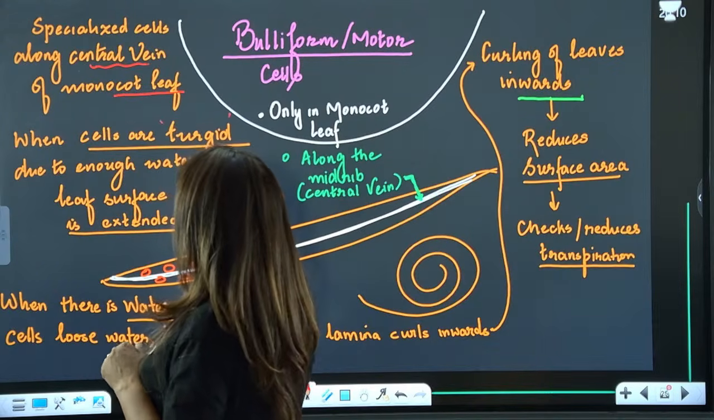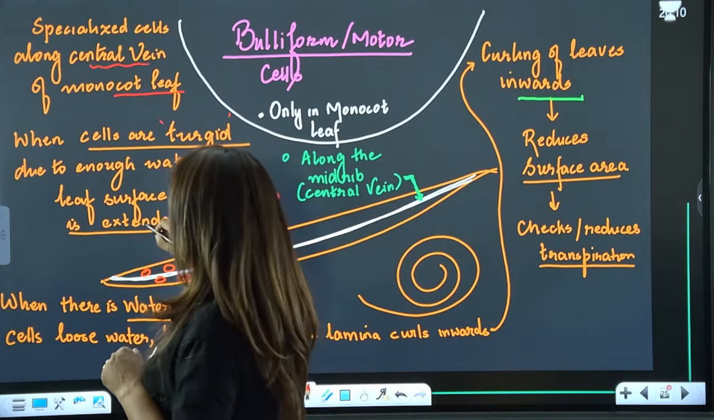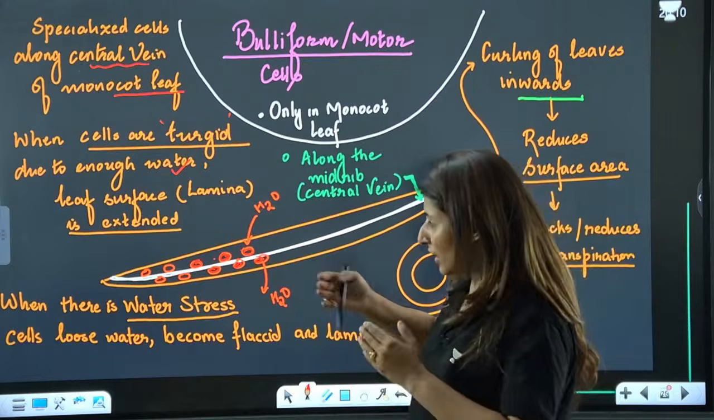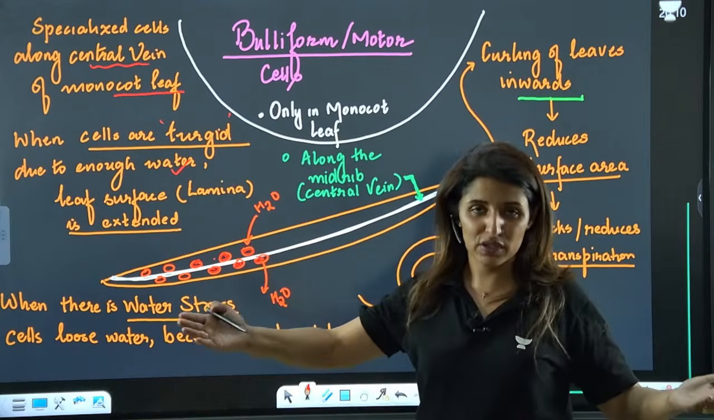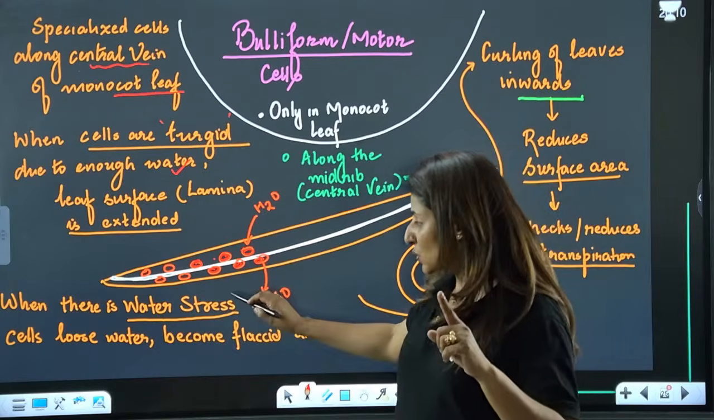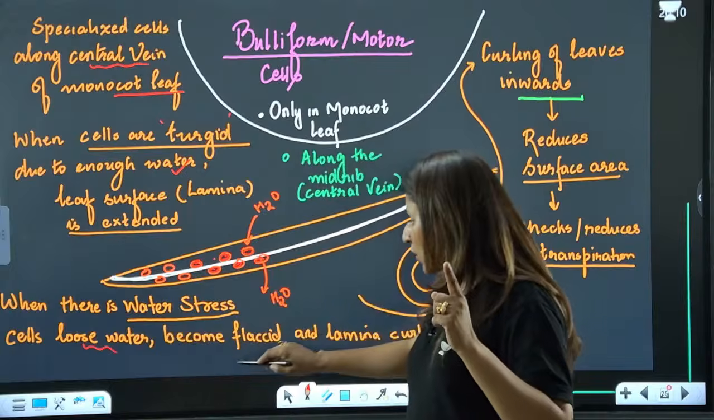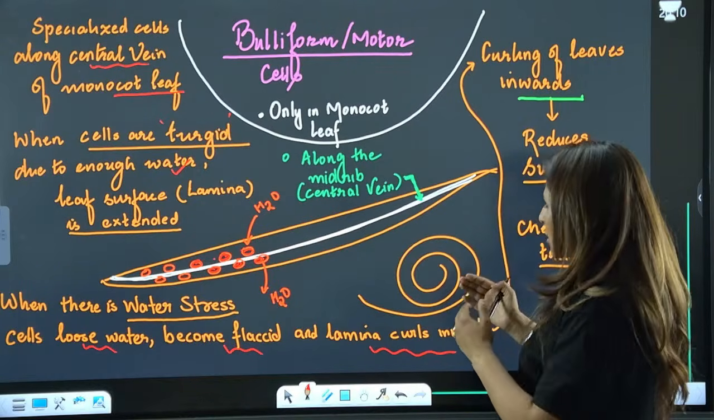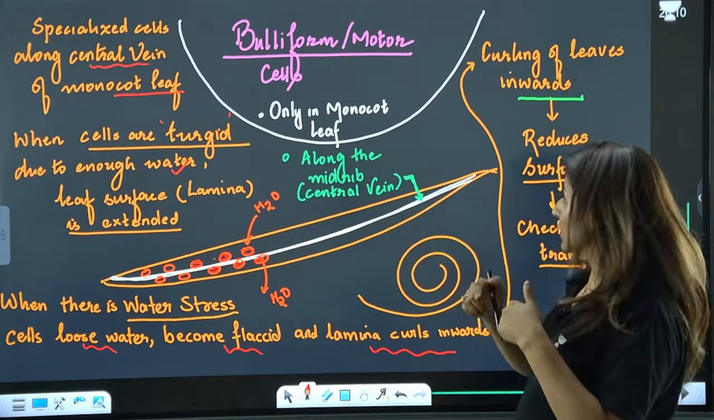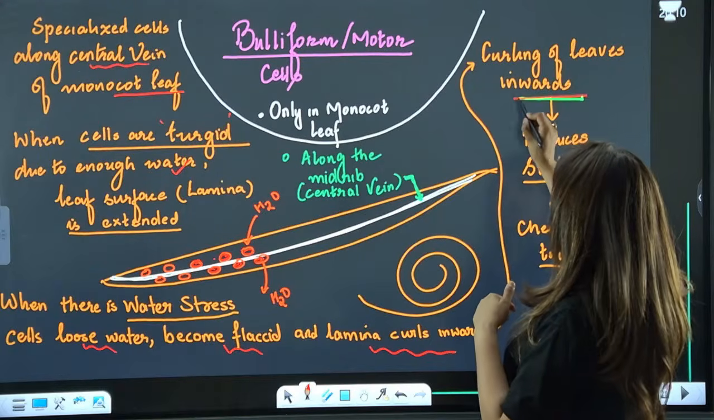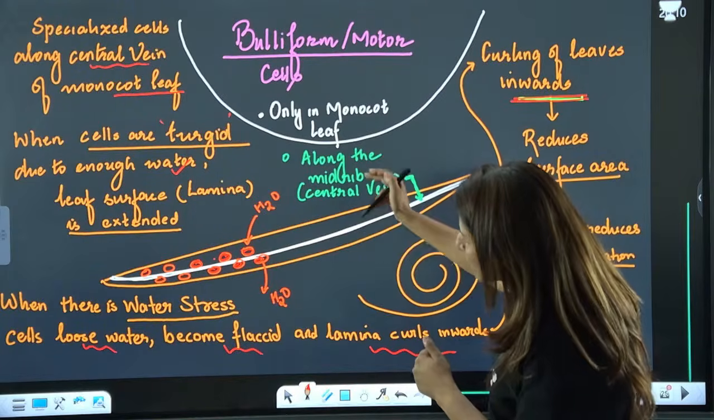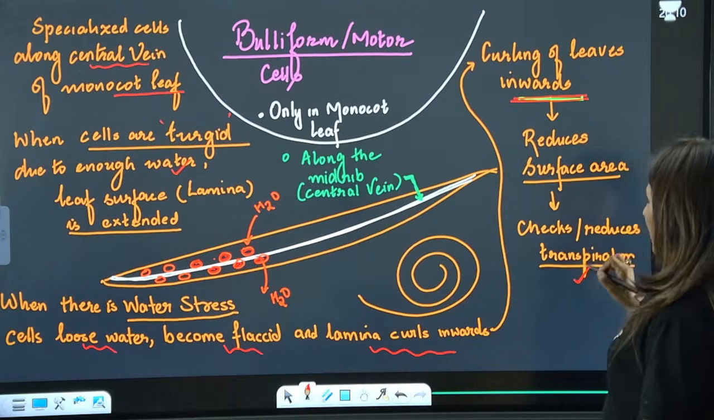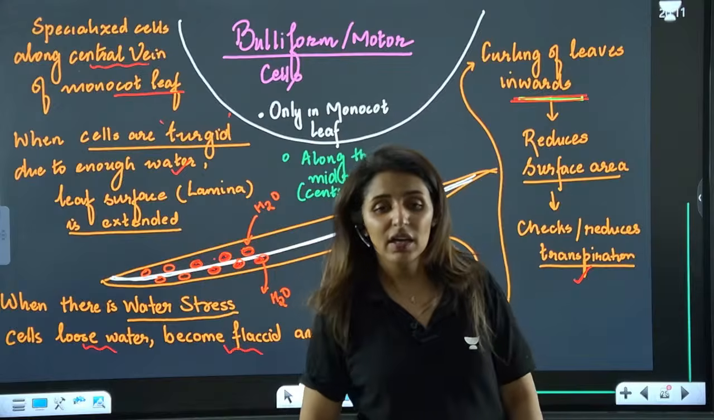They remain turgid when there is enough water, and when they are all filled with water, the whole lamina, the leaf, is exposed. But when there is water stress, they lose water, become flaccid, they wrinkle up, and the lamina curls inward. So the leaf is going to fold inwards, curling not on the outer side but on the inner side. It helps in reducing the surface area, and this is one method of checking transpiration.